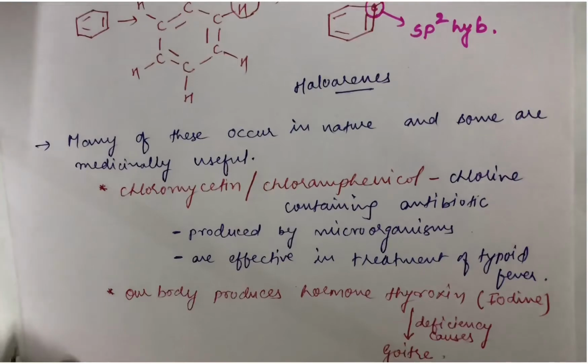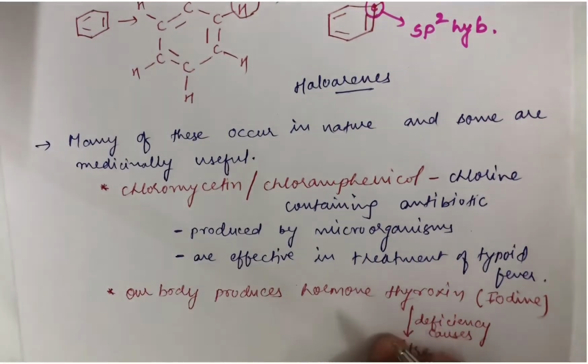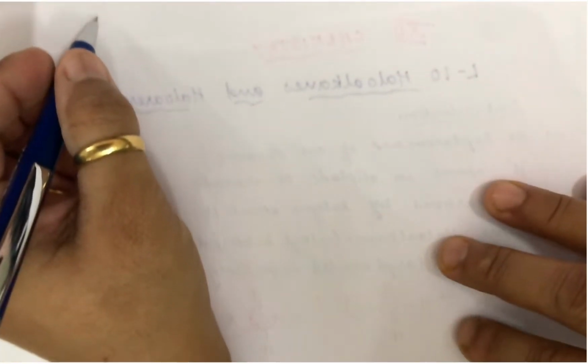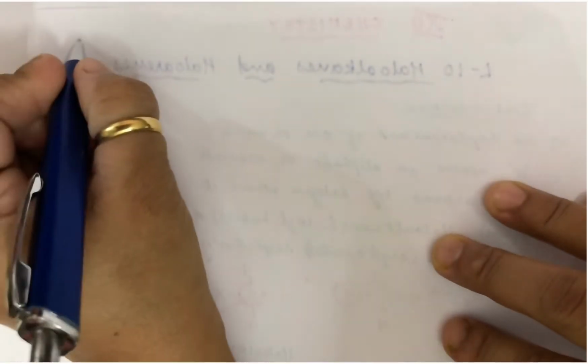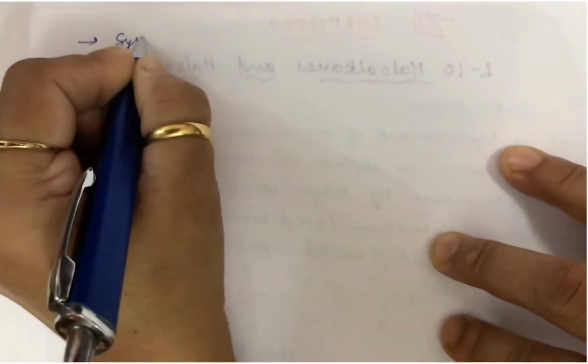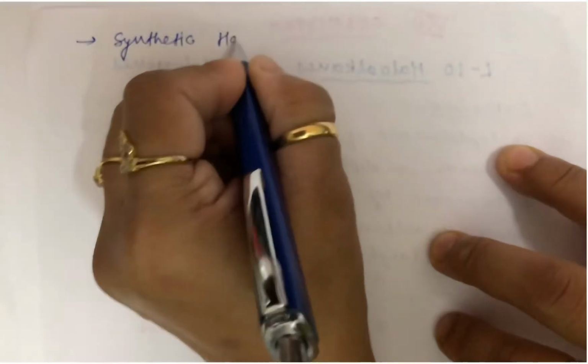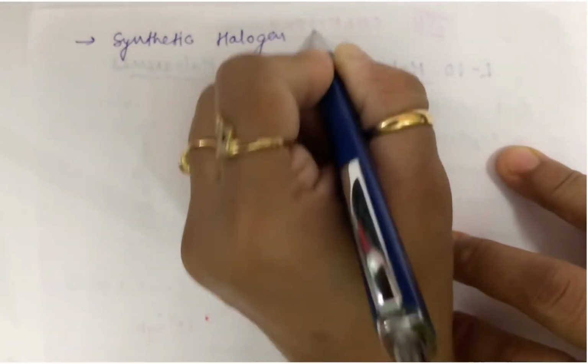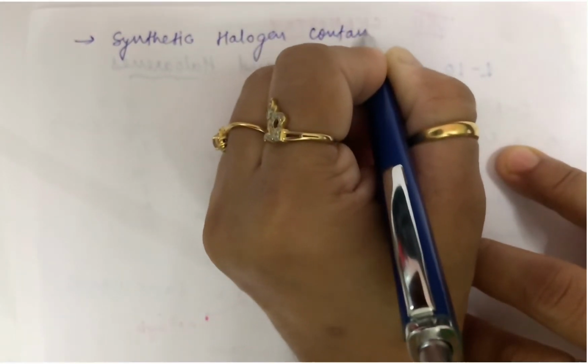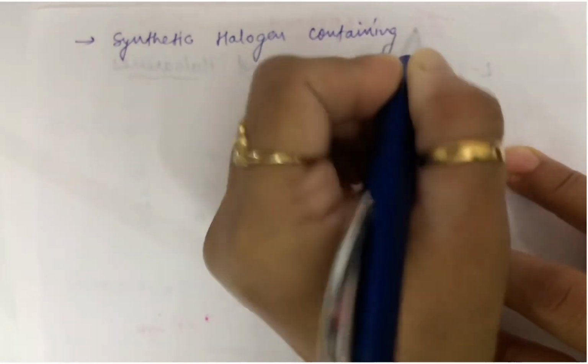Now students, we do have the synthetic ones. So let me move on to that particular part. We also have the synthetic halogen containing compounds, and let me give you an example also.